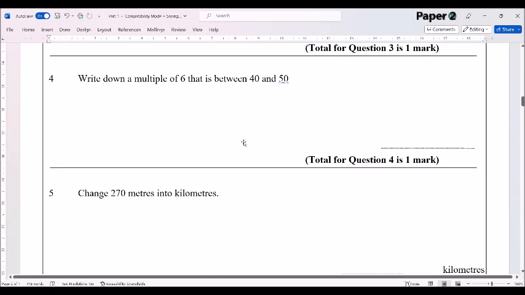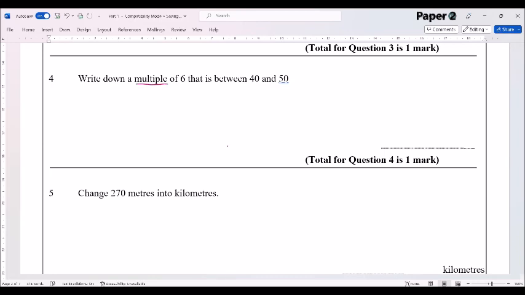Next question is about the language of mathematics. In this one, we've got write down a multiple of 6. Make sure you understand what the word multiple means. Multiple, of course, means lots of. So if we're talking about lots of 6, we are talking about the 6 times table. So you're going to probably imagine your 6 times table. If you're desperate, you can just count on in 6s. So you go 6, 12, 18, 24, and so on. But of course, we know that 6 sevens are 42. So a multiple of 6 is 42. We could have 42, or we could also have 48. Either of those two answers is acceptable there. So I'm just going to write in the answer 42.